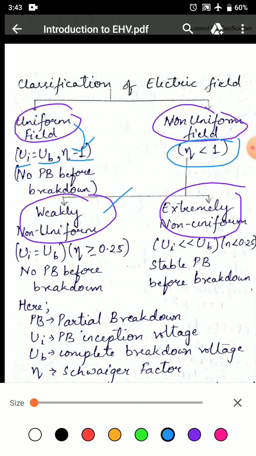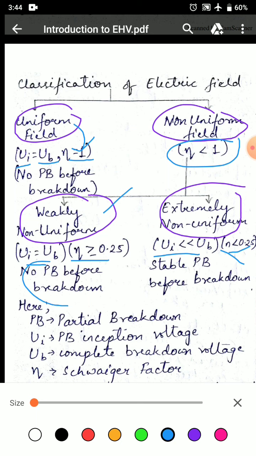For weakly non-uniform field, partial breakdown inception voltage is equal to complete breakdown voltage like a uniform field, but eta is greater than or equal to 0.25. For an extremely non-uniform field, partial breakdown inception voltage is very much less than complete breakdown voltage and eta is less than 0.25.